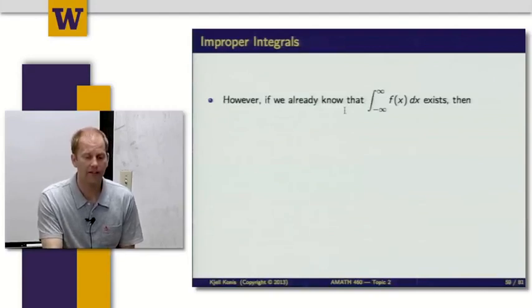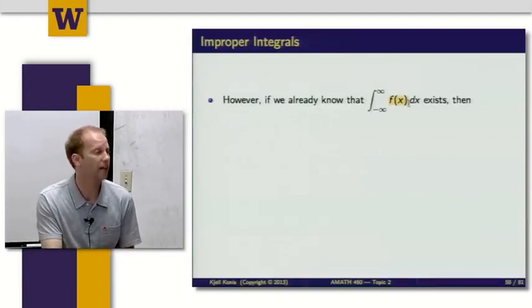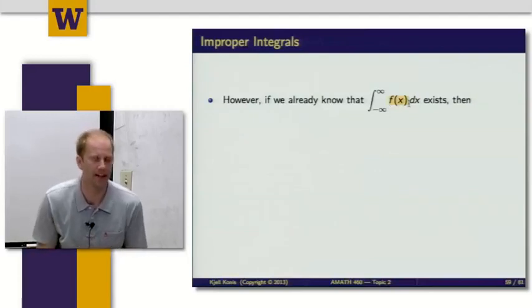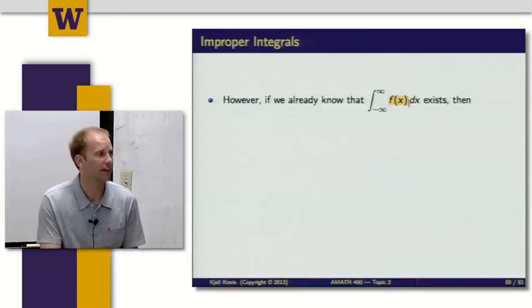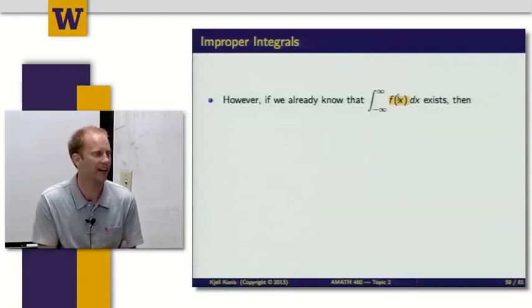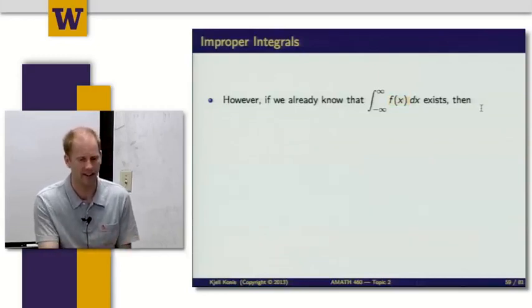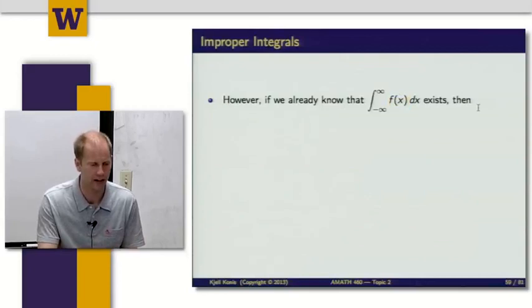On the other hand, if you know for some reason that f of x belongs to a family of functions, for instance, I'm thinking of probability density functions, where this integral does exist, then you're free to evaluate it however you like. If you know that this integral exists, what that's telling you is that if you evaluate it correctly and get an answer, that's going to be the correct answer. So you can evaluate it however you like, you'll get the same answer.